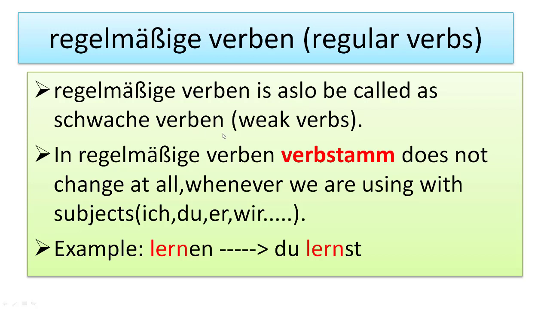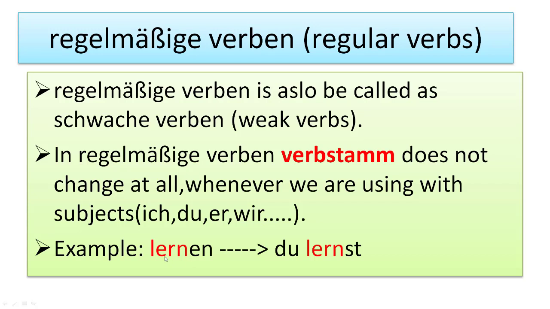Schwache means weak, and it is also known as regelmäßige Verben. In the regular verb, the verb stem does not change at all, whenever we use it with the subject ich, du, and so on.